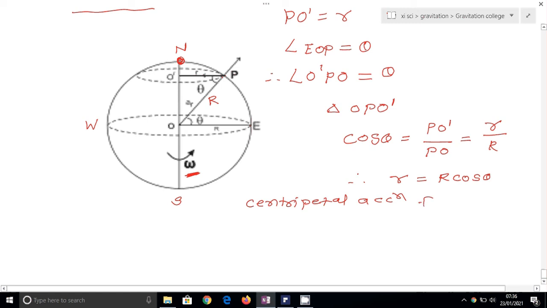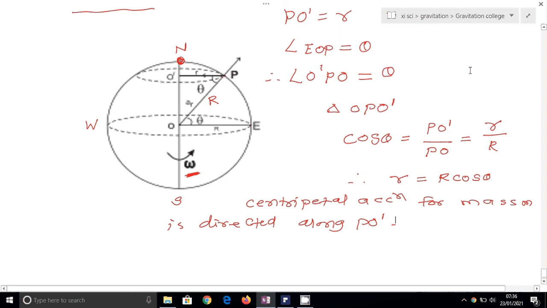Hence the centripetal acceleration for mass m is directed along PO', that is along the radius.